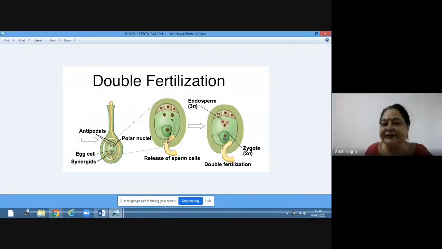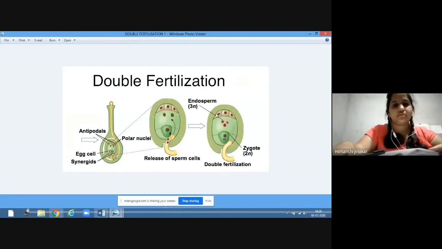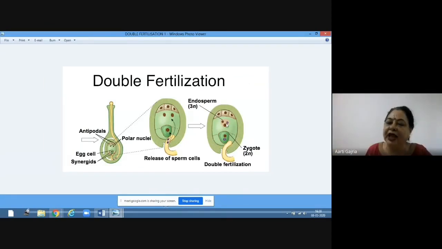Now once this triple fusion has taken place, this central cell will get converted. This whole central cell will get converted into primary endosperm. And this primary endosperm cell will form endosperm. And this zygote will form embryo.